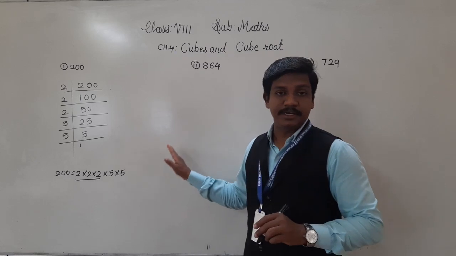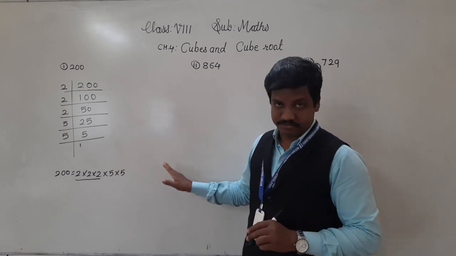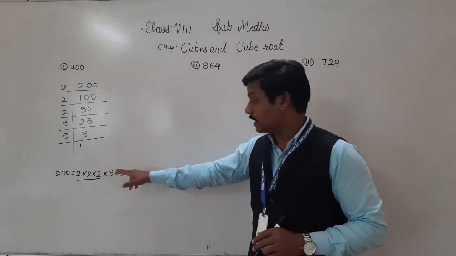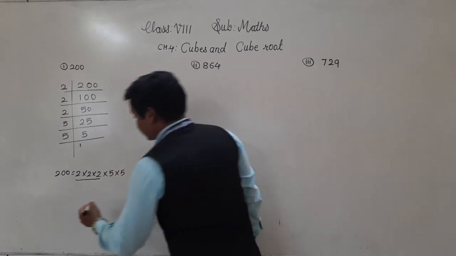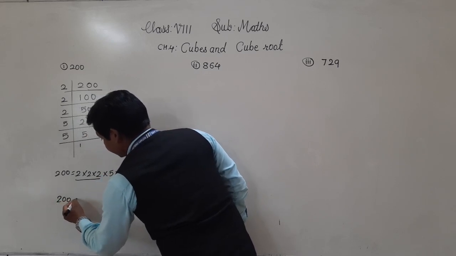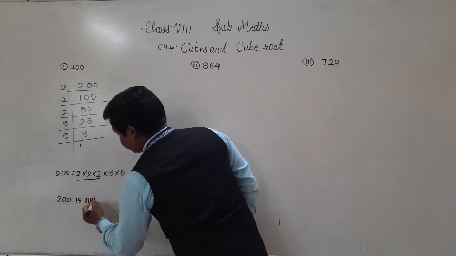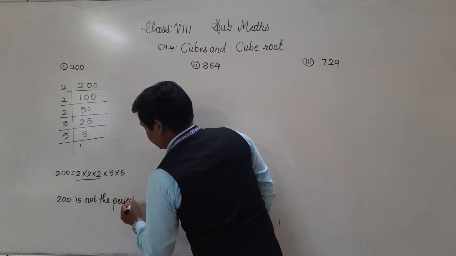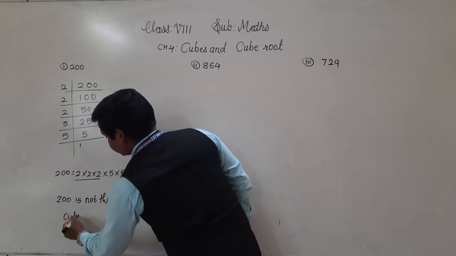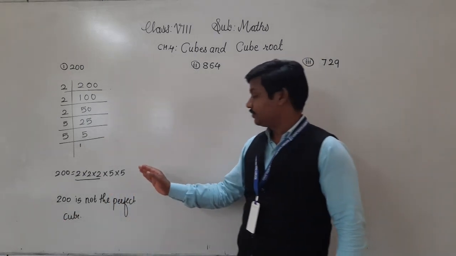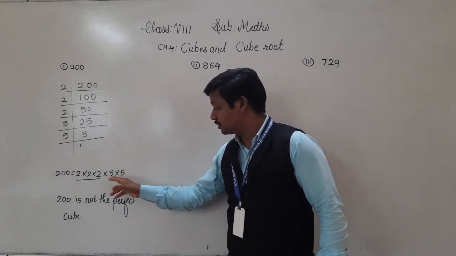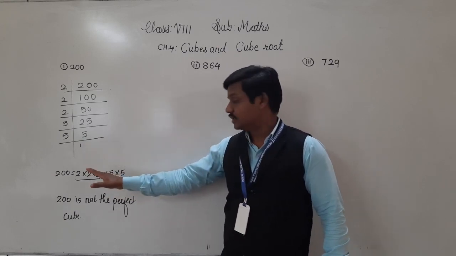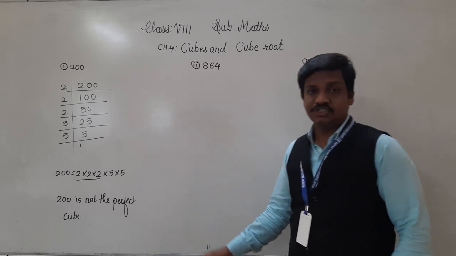Correct? There is no triplet of 5. That's why here we cannot form the triplet of these prime factors. That's why 200 is not a perfect cube number. Understood? If we could form a triplet of this 5, three times multiplication of 5, then we could say that 200 was a cube number, but it is not actually.